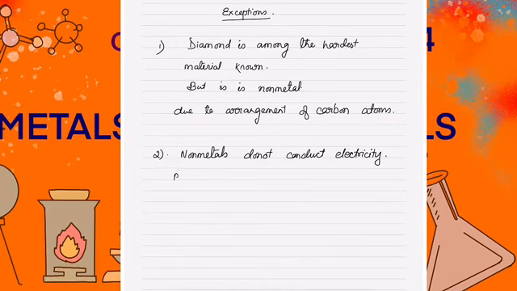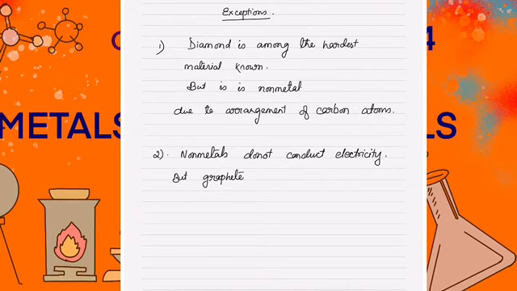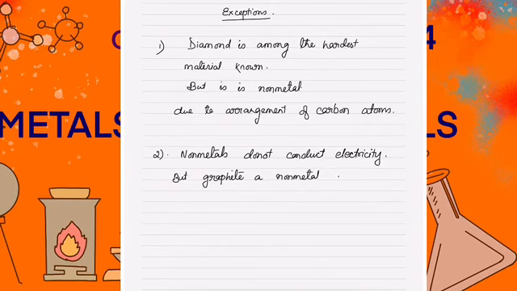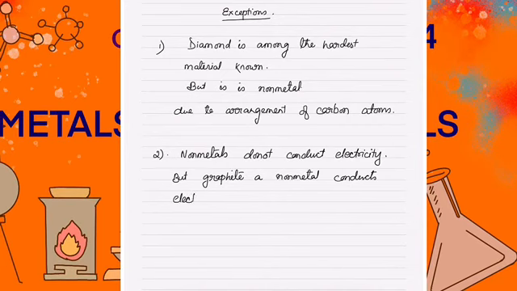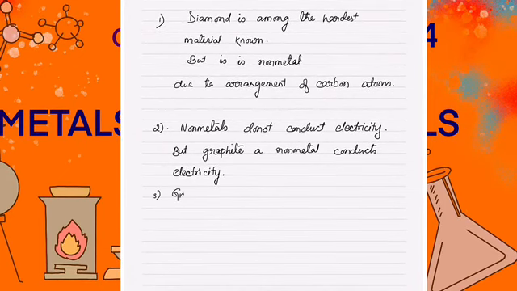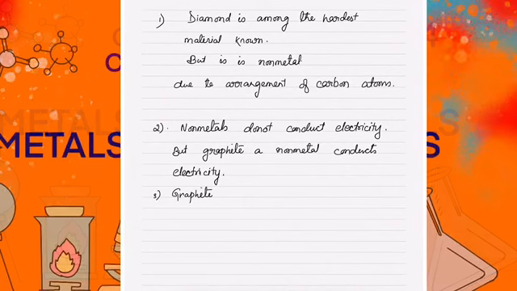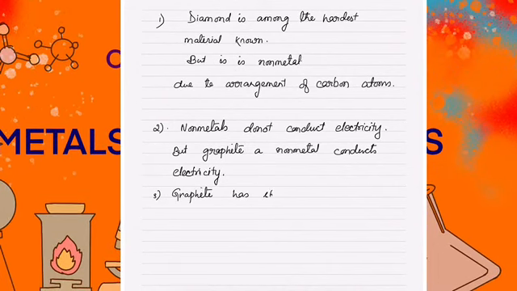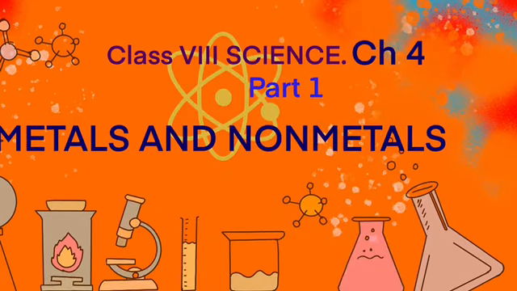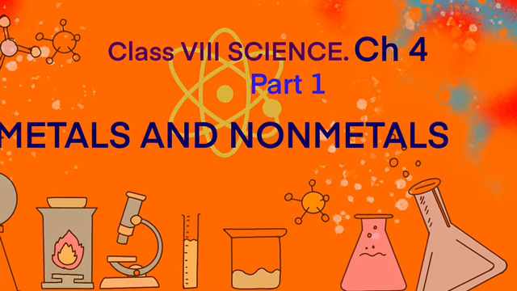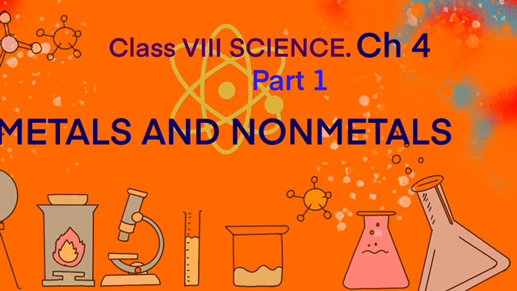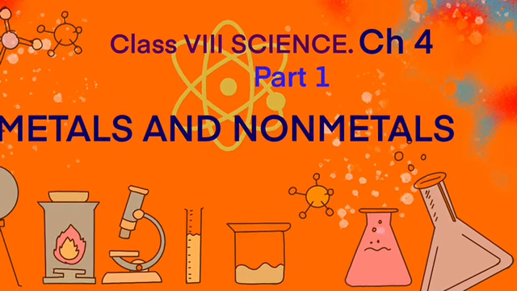Another exception is, we know that non-metals do not conduct electricity because they do not have free electrons, but graphite is a non-metal and it is an exception. It conducts electricity. If you take your pencil, the lead will conduct electricity, due to the arrangement of atoms of graphite. Next exception is, you all know that non-metals don't have shine, but graphite has shine. So we studied all the physical properties of metals and non-metals with some exceptions. In the next video, we will read about the chemical properties of metals and non-metals.